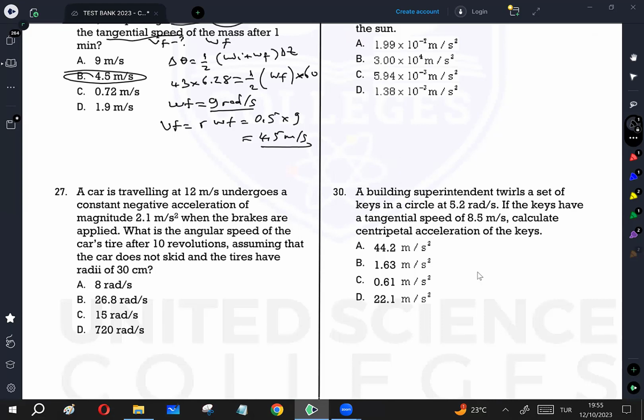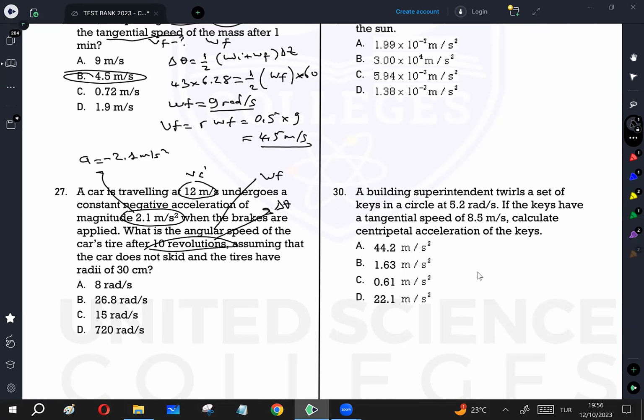27. A car is traveling at 12 meters per second, which is the initial speed, and undergoes a constant negative acceleration of 2.1 meters per second squared. This is linear acceleration, a, and because it's negative 2.1, we have to write it when the brakes are applied. What is the angular speed of the tire after 10 revolutions? Given: displacement is angular displacement, delta theta, but it's in revolutions. Assume that the car does not skid and the tires have a radius of 30 centimeters. And you are going to calculate the final angular speed.